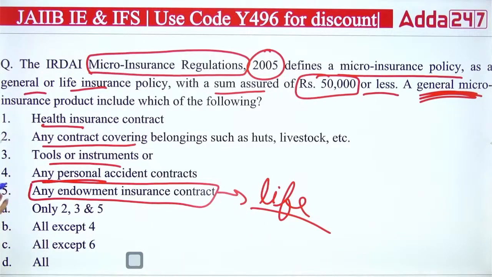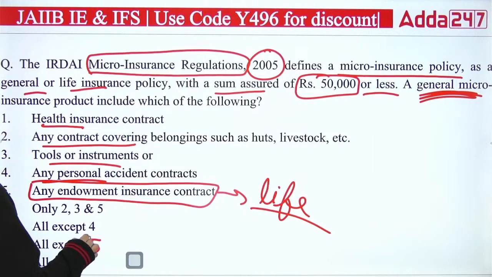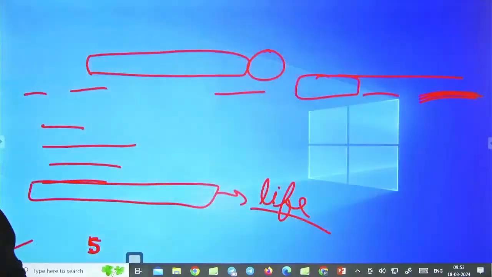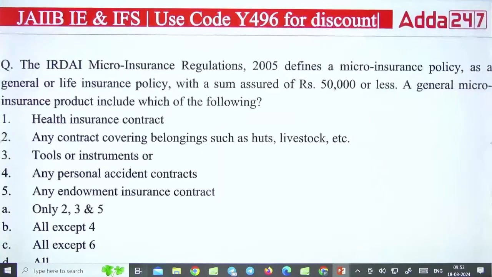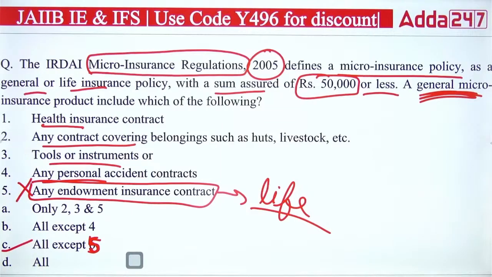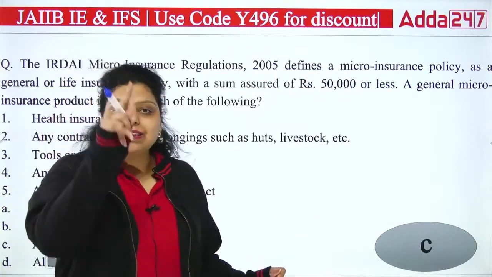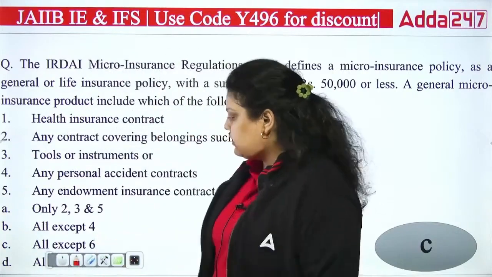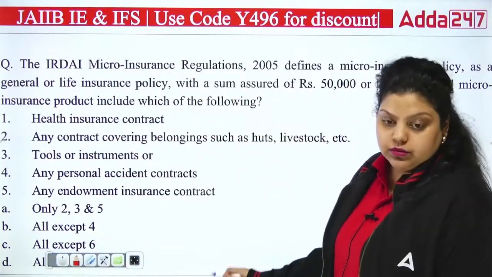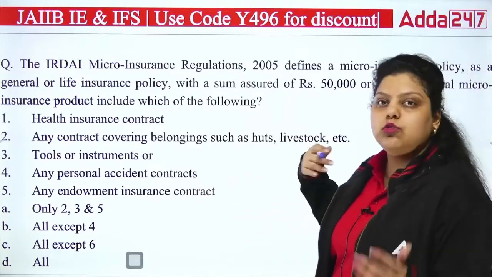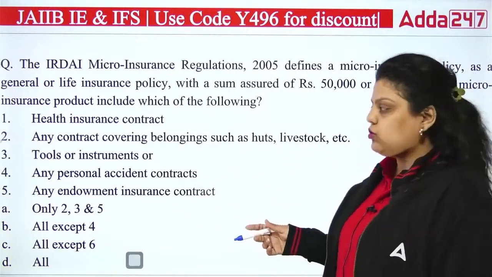It means obviously all are part of it except your fifth option. So it should be fifth here. Right answer will be C. So all are correct but not the fifth option. The fifth option is not correct. All the four are general insurance but not the fifth one. So the answer will be all except 5, not 6. It is written wrong by me. So it is all except 5, because an endowment insurance contract is a life insurance contract, not a general insurance contract.